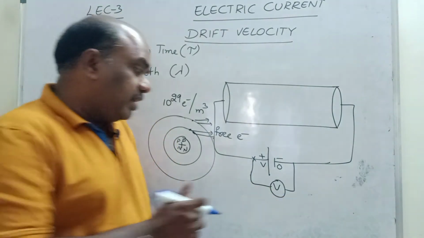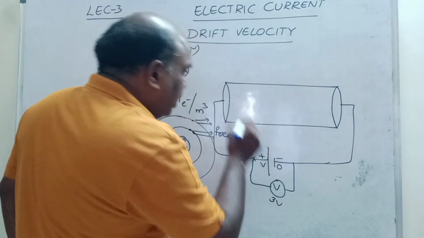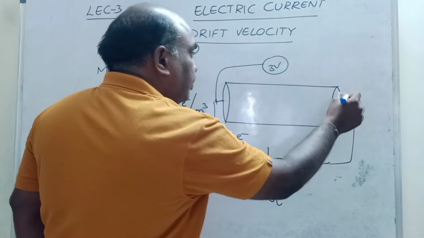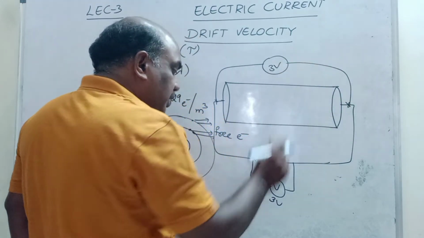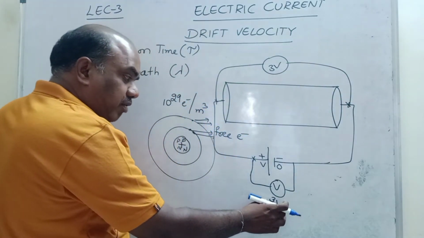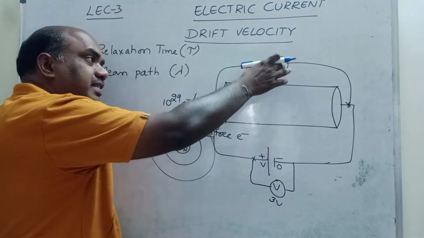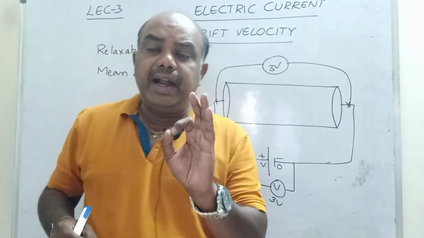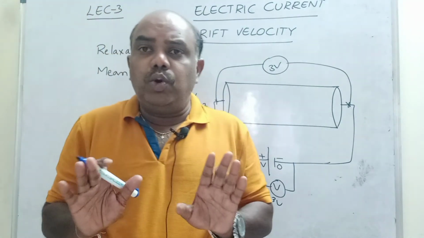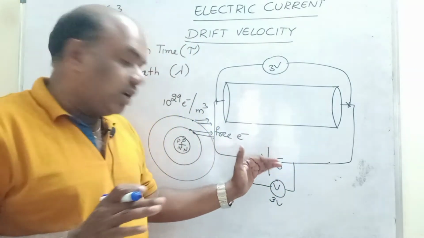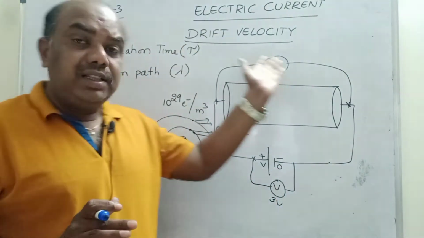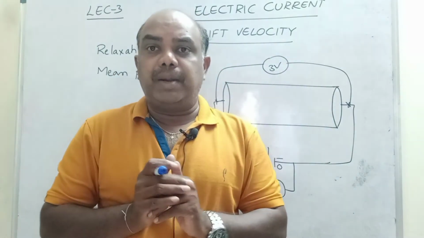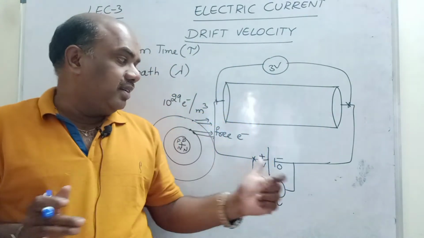If the potential difference is, let us consider, 3 volt, and you connect a voltmeter across this conductor also, it shows 3 volt only. If there is no loss in potential difference, if 3 volts is provided by the battery and the same potential difference exists across the conductor, then we call it an ideal cell. Ideal cell means there is no loss in potential difference. How much potential difference is supplied by the battery, that much potential difference exists between the two terminals of the consumer. This kind of battery is called an ideal battery.